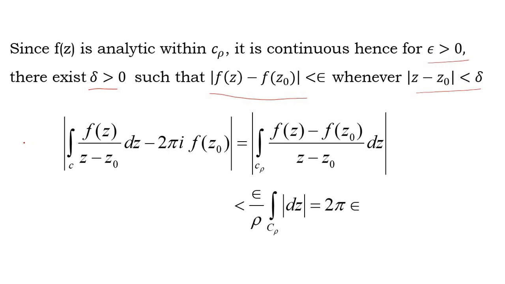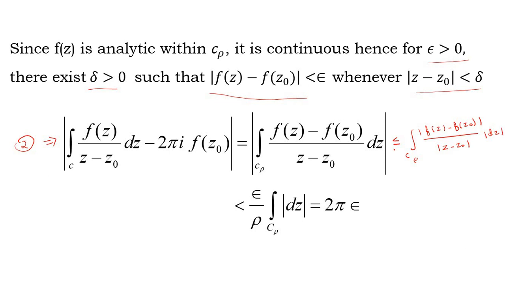So equation 2 implies, taking modulus on both sides, the modulus of integral over C of f(z) divided by z minus z0 into dz minus 2 pi i into f(z0) equal to modulus of integral over C rho of f(z) minus f(z0) divided by z minus z0 into dz, which is less than or equal to the integral over C rho of the modulus of f(z) minus f(z0) divided by modulus of z minus z0 into modulus dz.